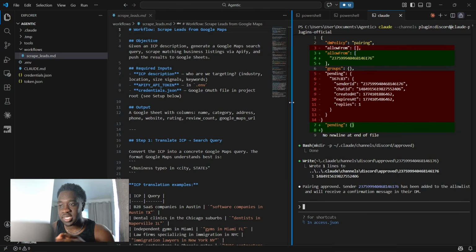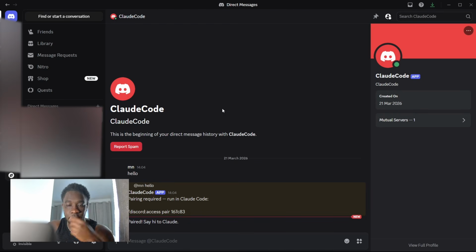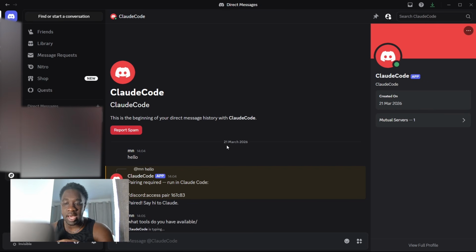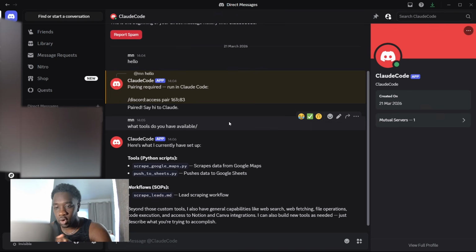We should have received a message in Discord now telling us that our account is linked up, and then we can start talking to it normally. So back in Discord now, obviously paired, say hi to Claude, and it's done. So now we can talk to this Discord bot normally like people do Claude Code. So we're just going to say, what tools do you have available? It's going to tie it back to us, and it's going to tell us what tools it has. And there we go, just like we saw before. I've got my scrape Google Maps.py, I've got my push to sheets.py, and I've got scrape_leads.md, which is the workflow that we've got.